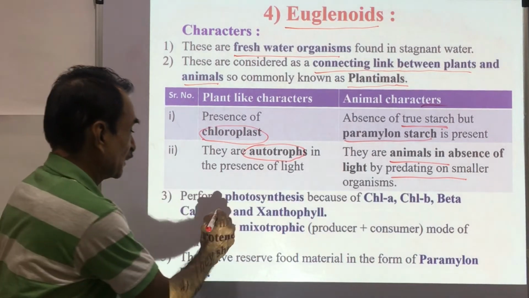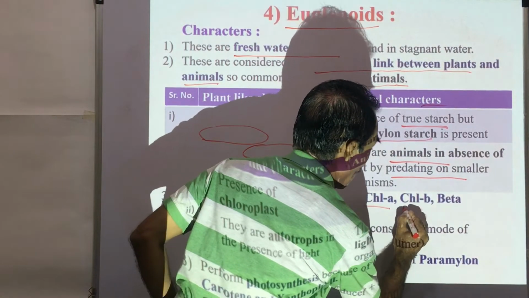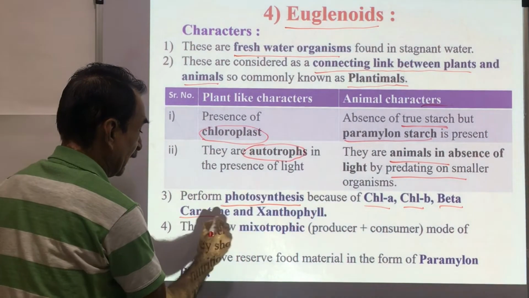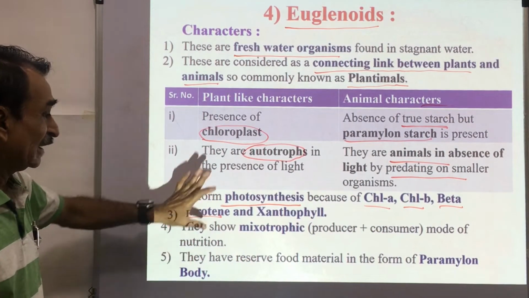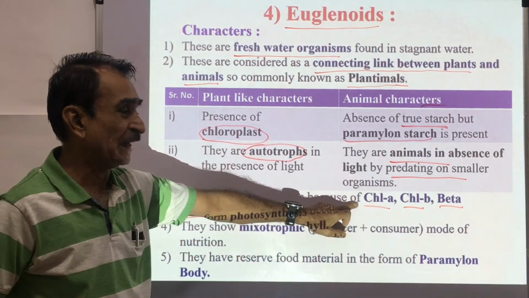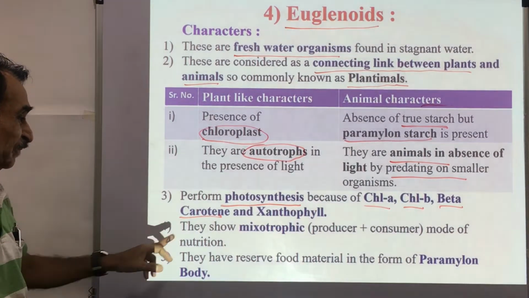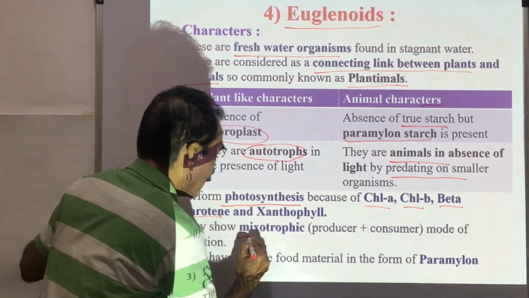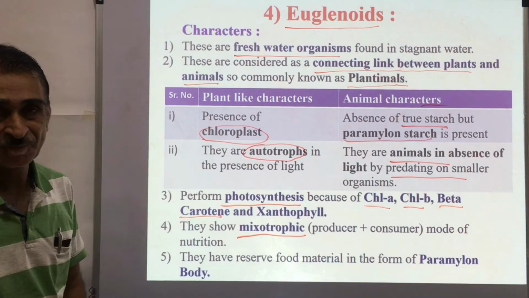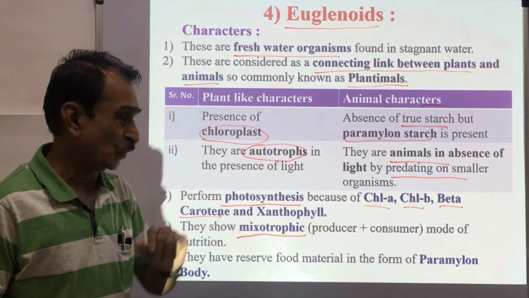They perform photosynthesis, as we have just seen, because they have chlorophyll A, chlorophyll B, beta carotene and xanthophyll. These photosynthetic pigments are present in euglenoids. They show a mixotrophic mode of nutrition, which means producer and consumer.